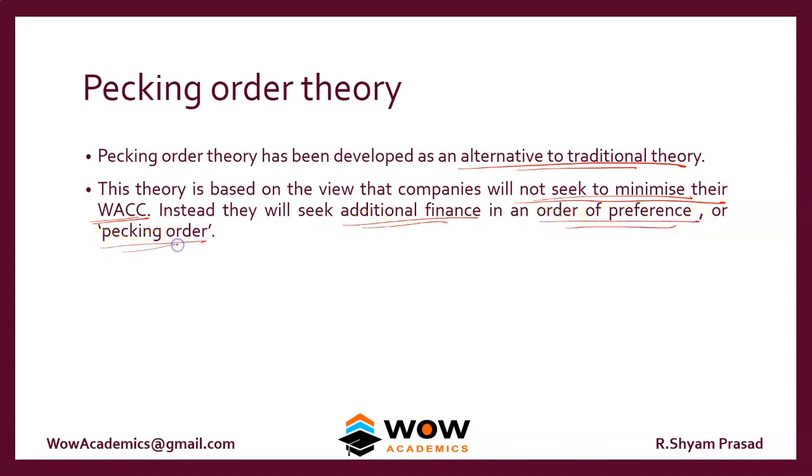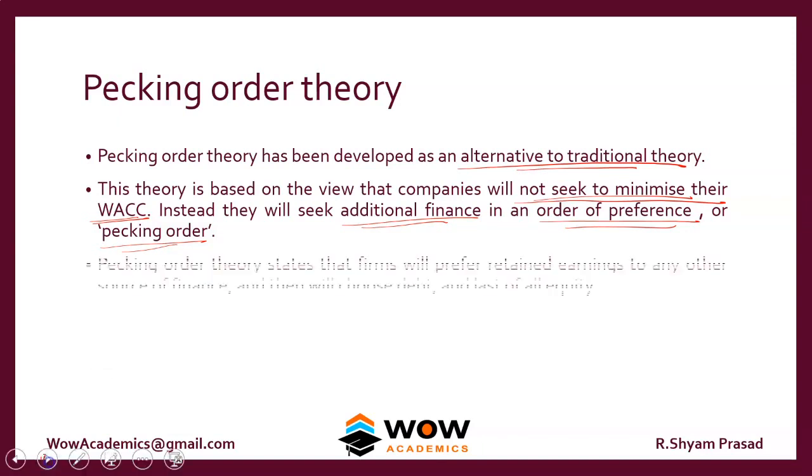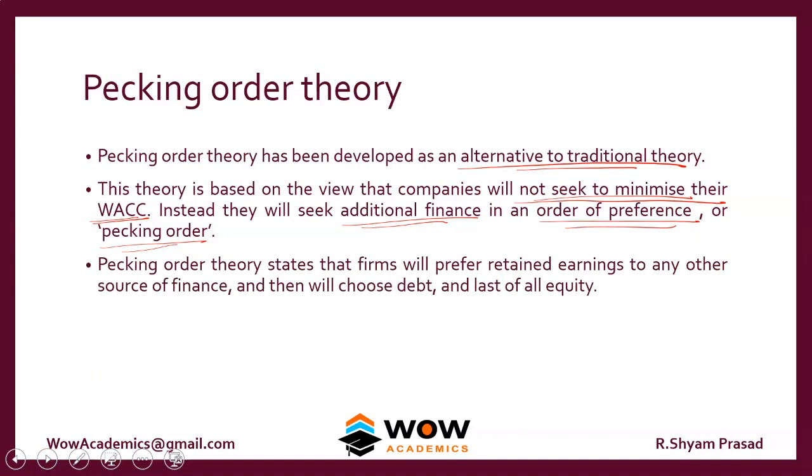So there is a particular order in which companies raise finance. So it's not about the optimal theory or optimal point. They raise according to a kind of preference. So what is a preference? Pecking order theory states that firms will prefer retained earnings to any other source of finance, and then they will go for debt, and lastly they go for equity. So this is the order in which companies raise their capital.